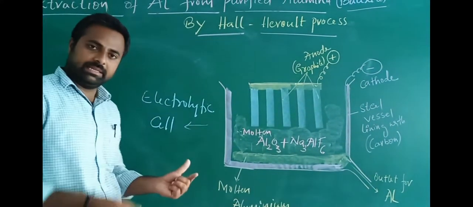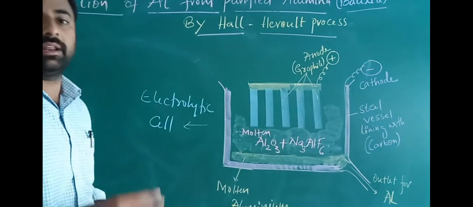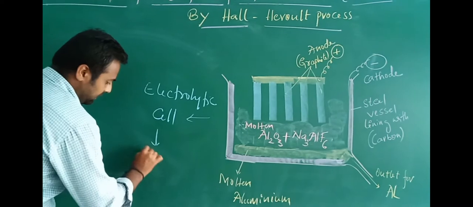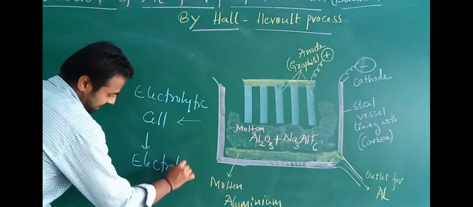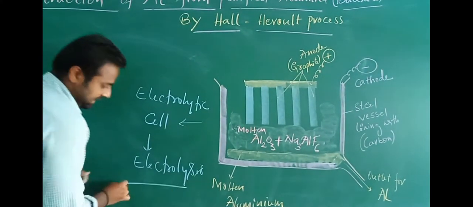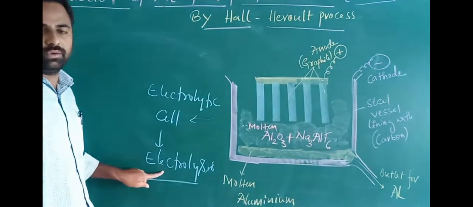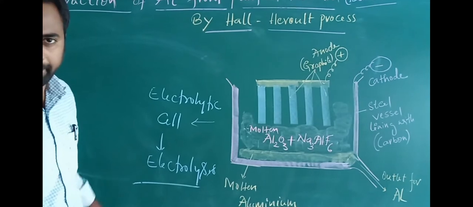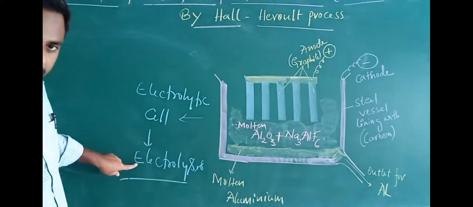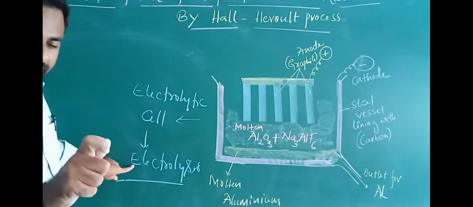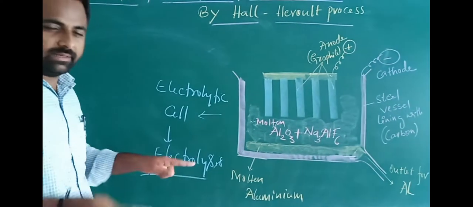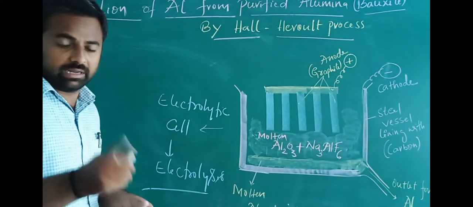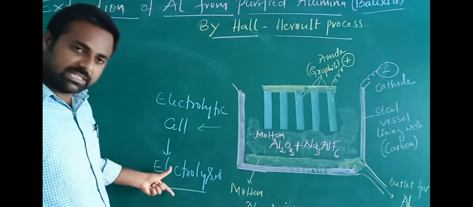Electrolytic cell means it is a device which converts electrical energy into chemical energy. In this electrolytic cell, electrolysis will take place. Electrolysis means it is a process of decomposition of a substance by passing electricity, and some of the products will also form at the respective electrodes, what we call cathode and anode. So that is the electrolysis process.